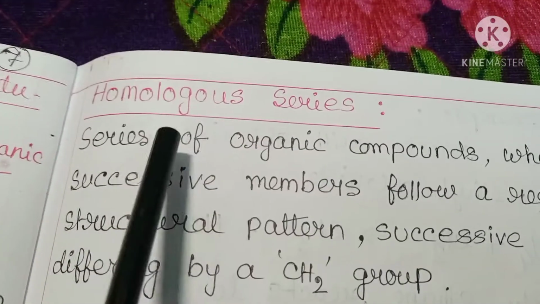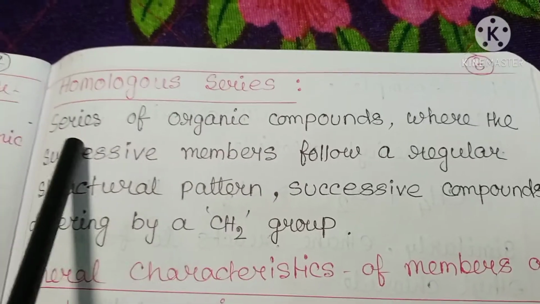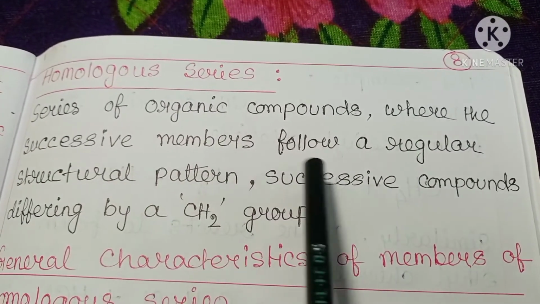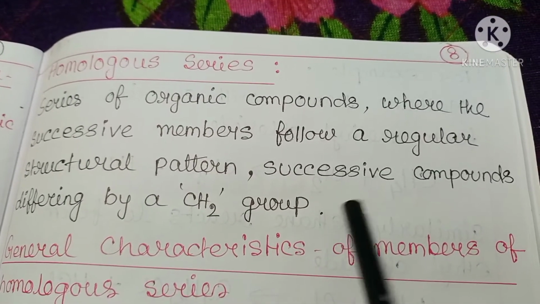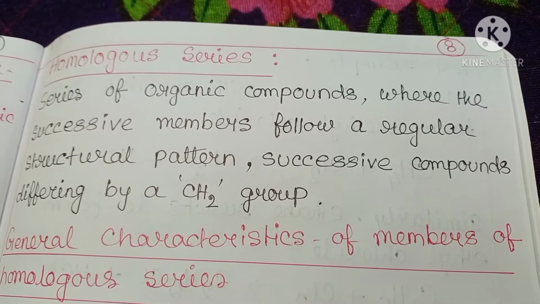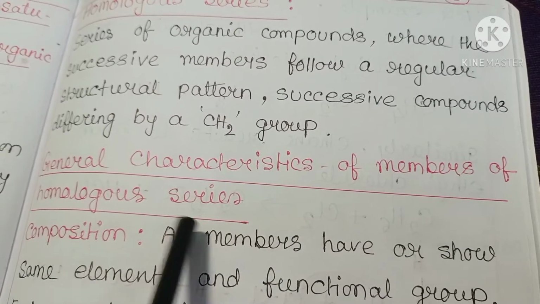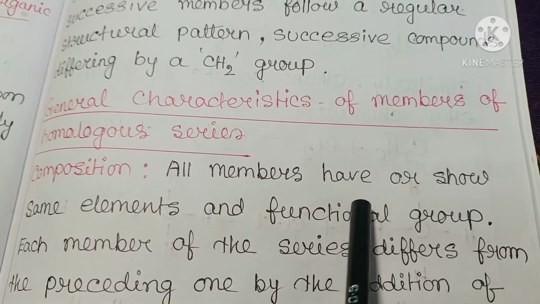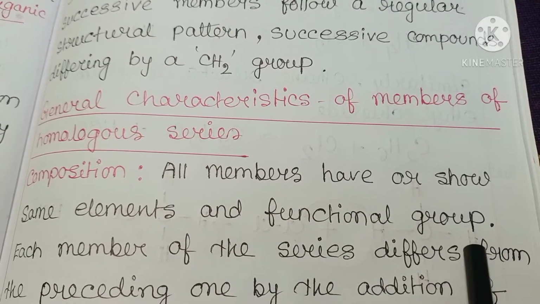Today I will discuss homologous series. What is this? A series of organic compounds where the successive members follow a regular structural pattern, successive compounds differing by a CH2 group. Now, the general characteristics of members of a homologous series. First, composition. All members have the same elements and functional group.